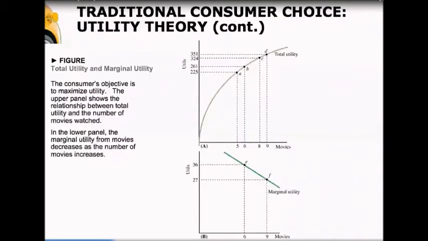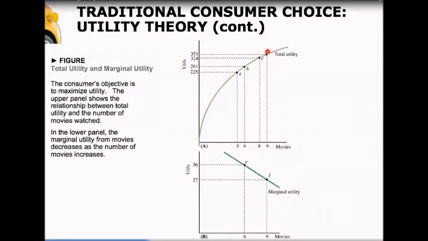Now, what about the other side of our decision, our utility, or how happy something makes us? One of the important ideas about utility is diminishing marginal utility. The idea that as you consume more of a good or a service, your utility is going to rise, but it rises at a decreasing rate. So we can see the increase in utility from your 5th movie to your 6th movie is from 225 utils up to 261 utils, where utils are the units of utility. But the increase of your utility from 8 movies to 9 movies is only from 324 up to 351.